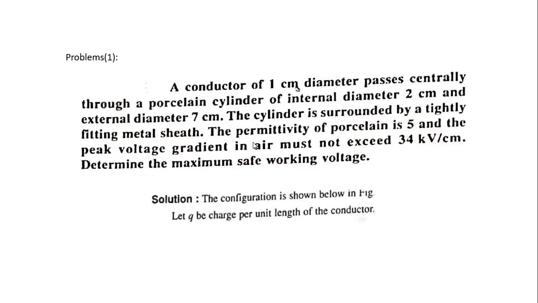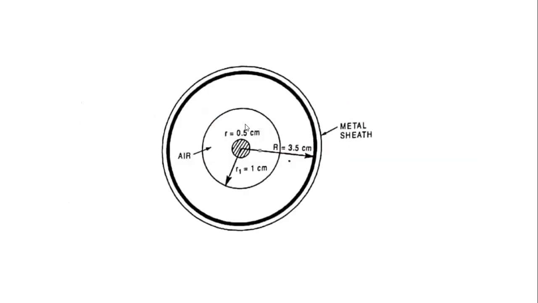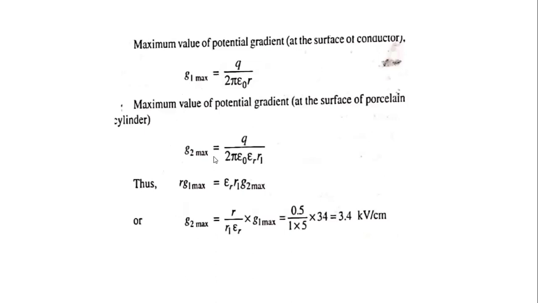This is the problem related to the intersheath gradings, or the grading of the cable. This is the given diagram. We have two layers: this is layer 1 and this is layer 2. This is the metallic sheath or the lead sheath, and this is the conductor. In that conductor we have intersheath layer 1 and this is the lead sheath. By using this problem, we will calculate the potential gradients for the layers.